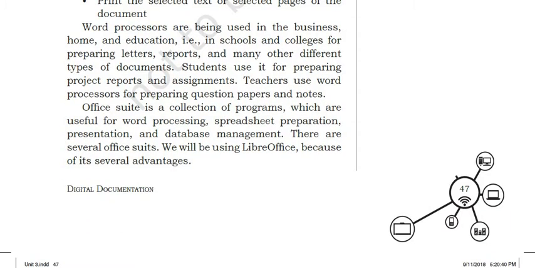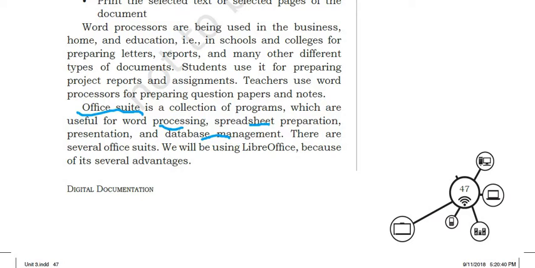Office Suite is a collection of programs which are used for word processing, spreadsheet preparation, and presentation. Remember this term, Office Suite. Office Suite means MS Office package. It includes presentation software, database management software like MS Access, spreadsheet like Excel, right, and word processing like MS Word. All this collection of office software is known as the Office Suite.